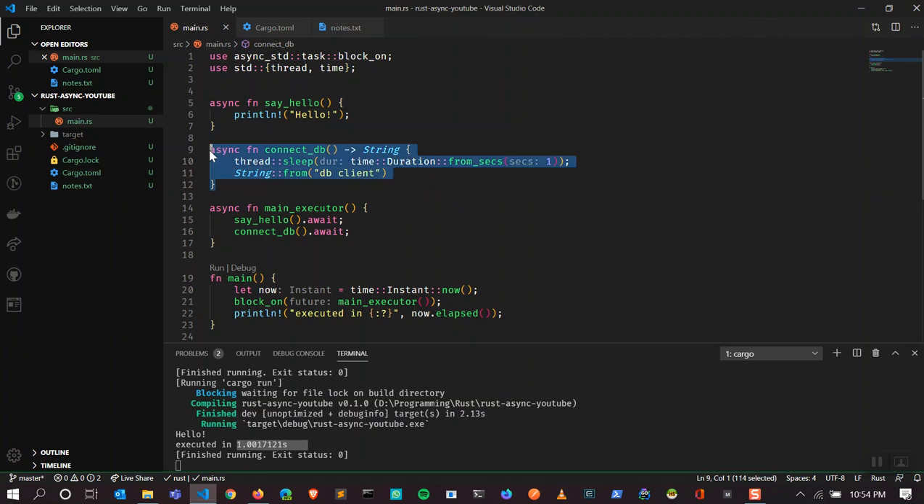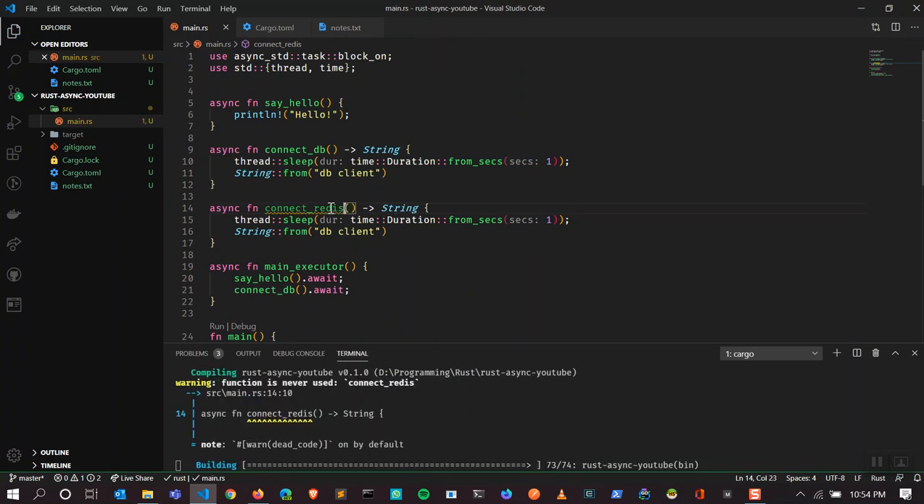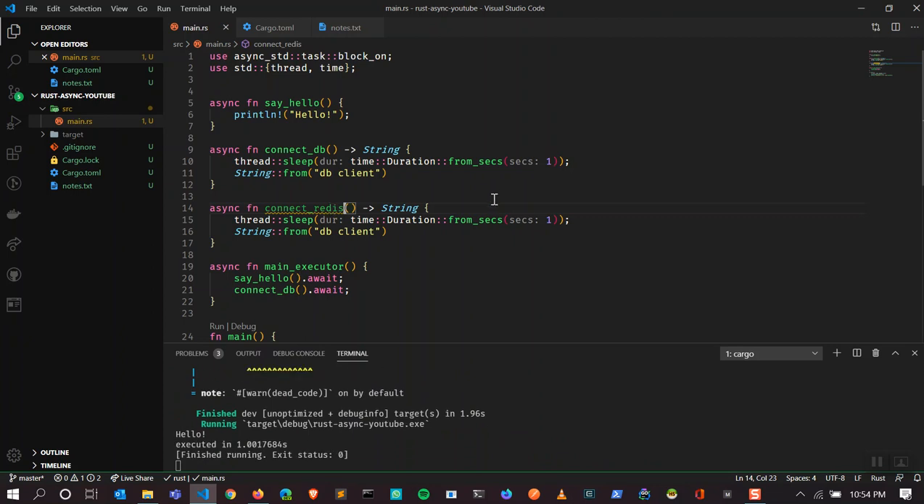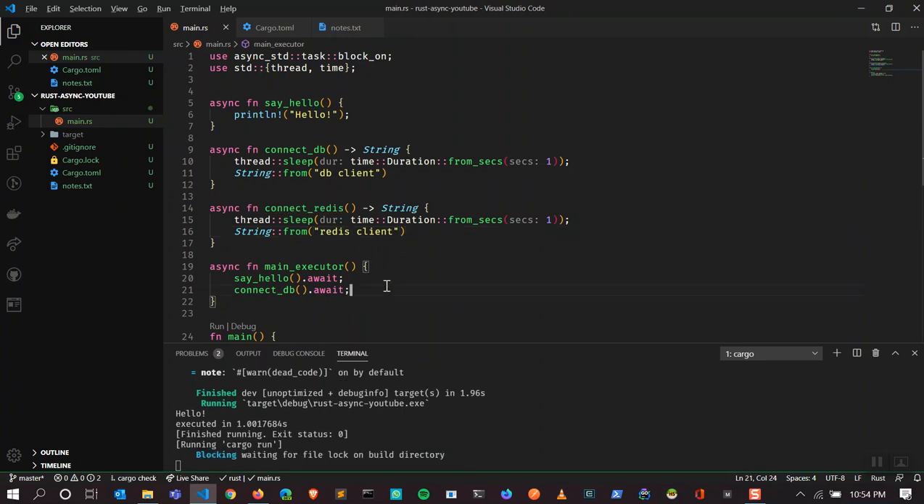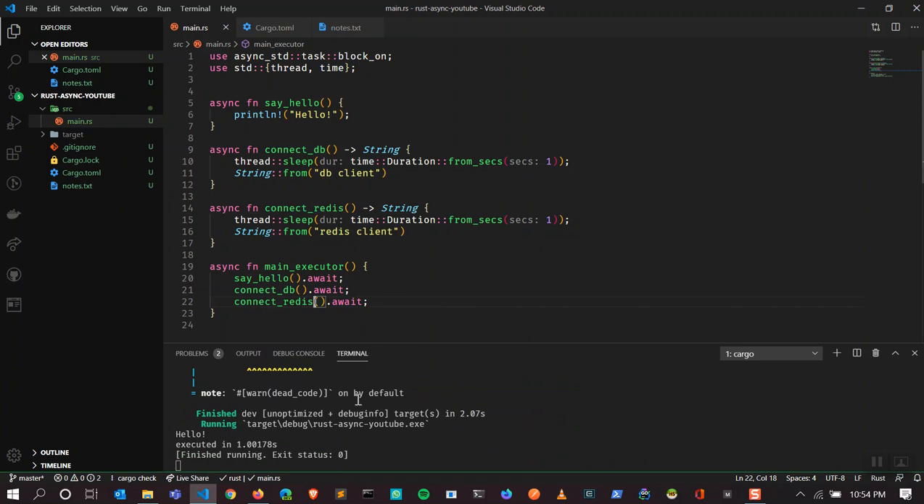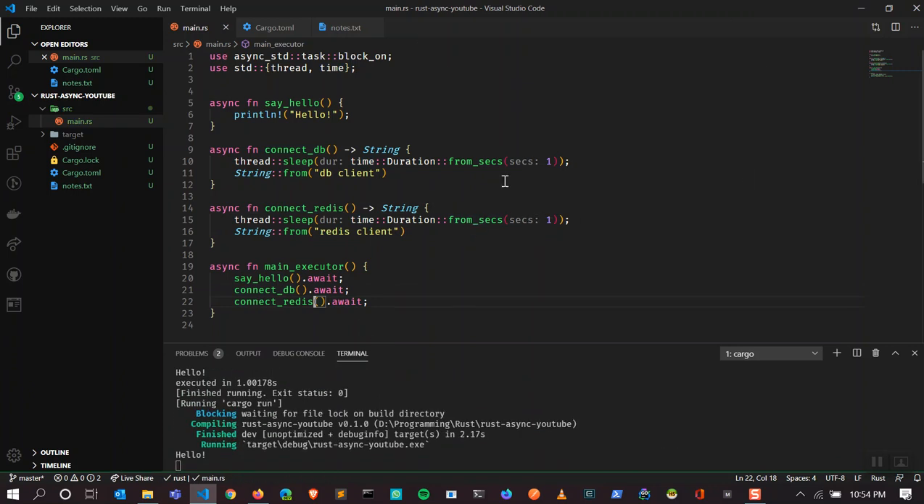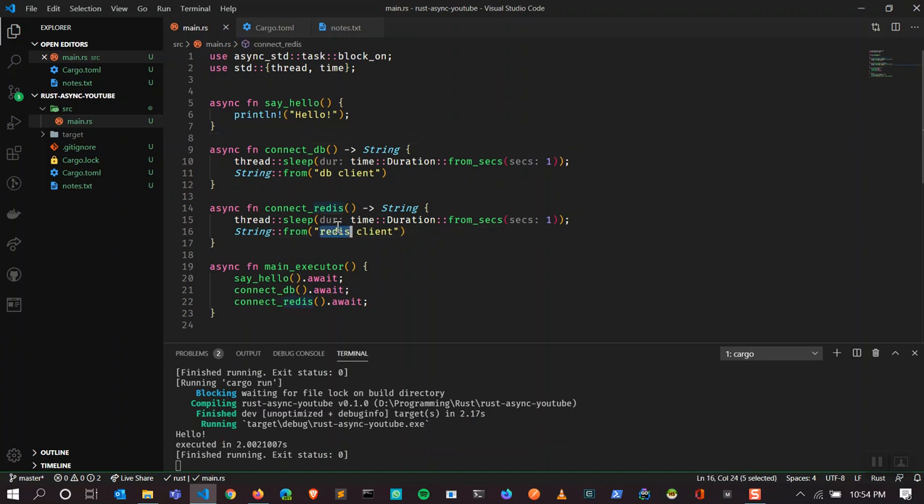So let's create one more function which says connect Redis probably, and it returns string. In reality, it doesn't return string, but it returns the respective client. It also takes 1 second and says return Redis. I'm going to copy it and paste it right here. So our code should take about 2 seconds because this is 1 second, this is 1 second, right?